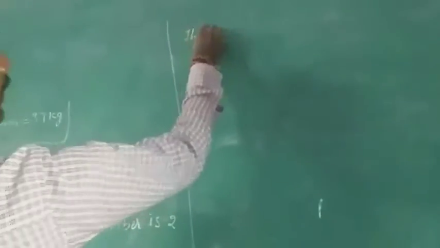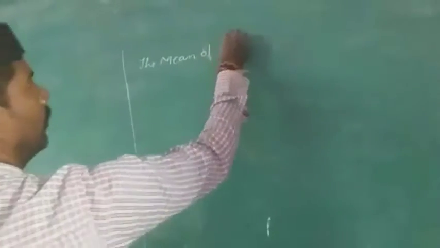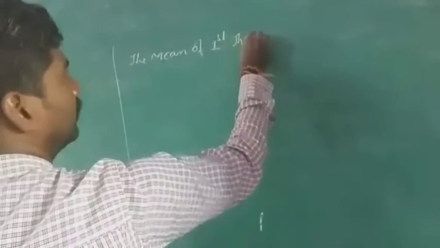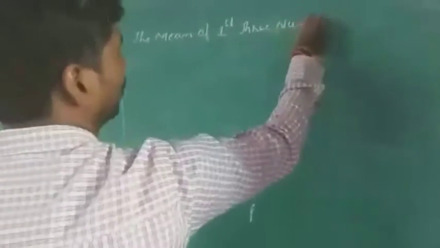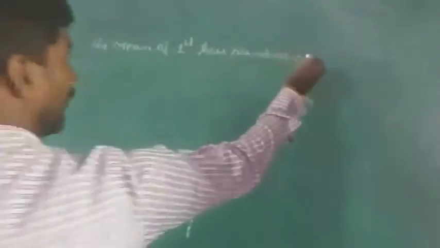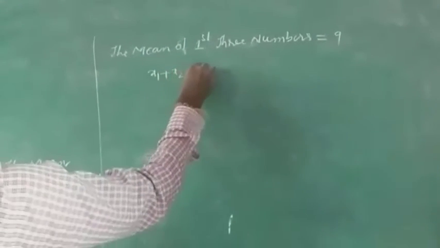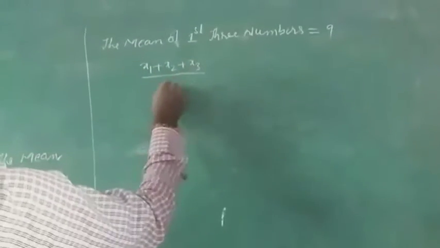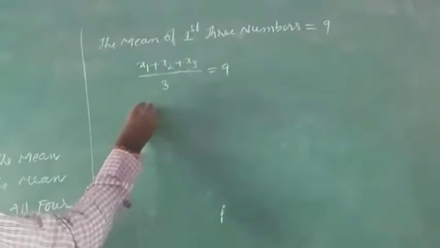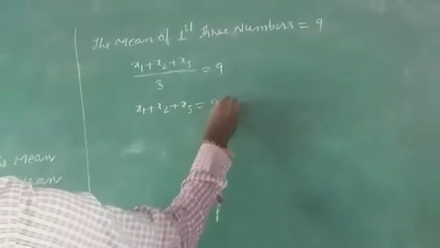The next, what we have to do? The mean of first 3 numbers. Is that clear? The mean of first 3 numbers is equal to 9. Means (x1 plus x2 plus x3) by 3 is equal to 9. So x1 plus x2 plus x3 is equal to 9 into 3.